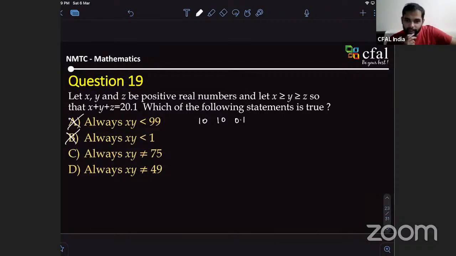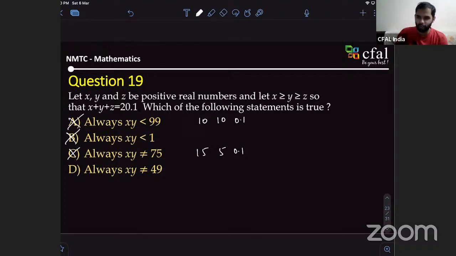Sir, for the first options you already did, that leaves us only with C and D. Then for C, always xy not equal to 75 will be wrong, because we can take x to be 15, y to be 5, and z to be 0.1. So 15 into 5 is equal to 75, so that option is wrong. And then option D will obviously be the correct one.